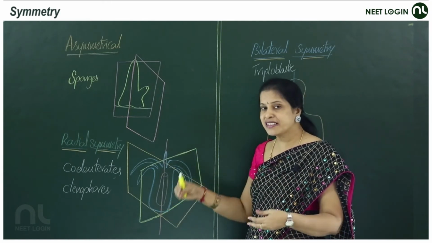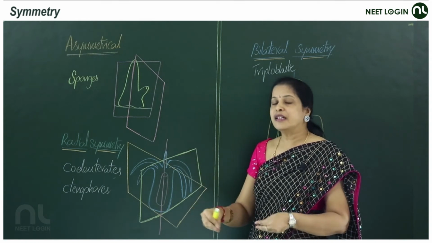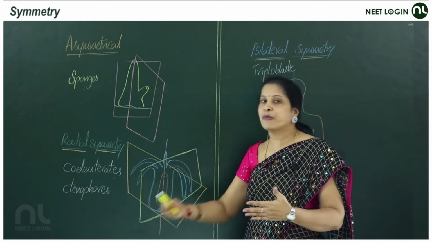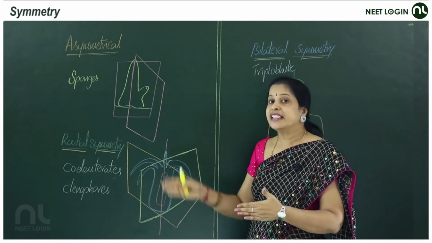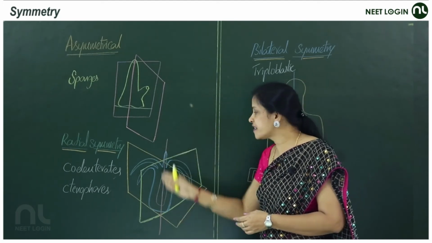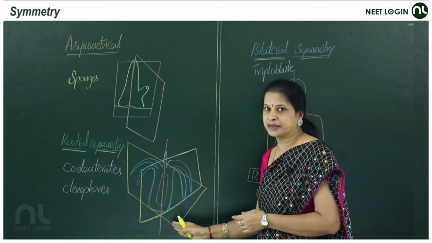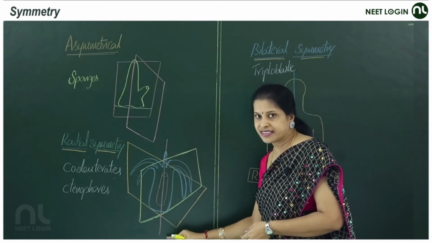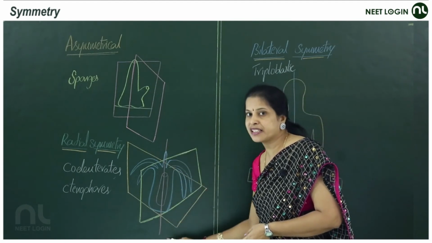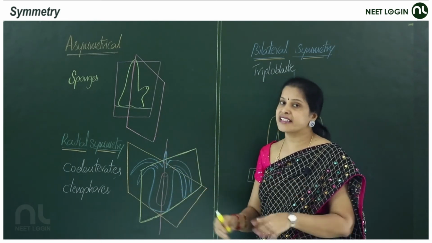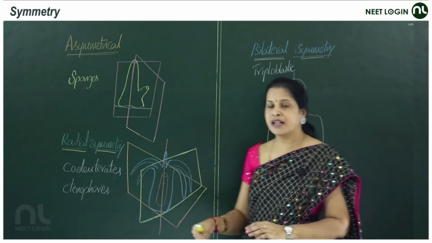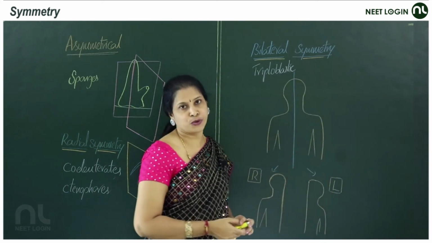Any plane means it's representing a number of planes, n number of planes are possible, but provided each should pass through the central axis of an organism. Here we showed the three axes, almost three planes passing through the central axis produce identical halves. Good examples are coelenterates and ctenophora members.